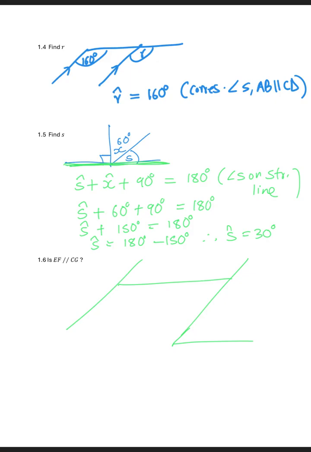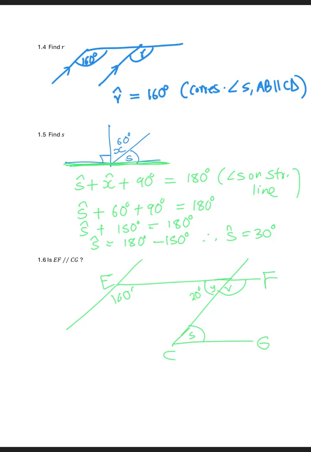Line EF is parallel to CG, that's what we're looking for. So this is my C, and then this is EF. Here we have 160, and then here we have Y, we have R, here we have S.